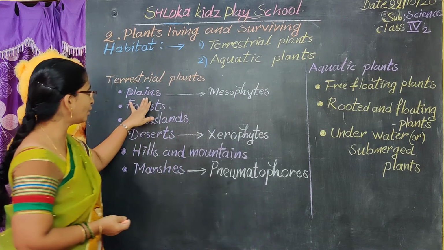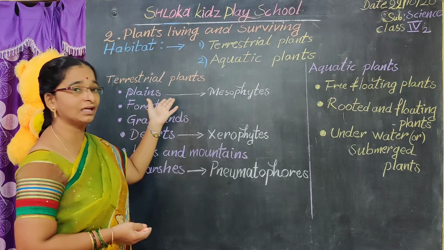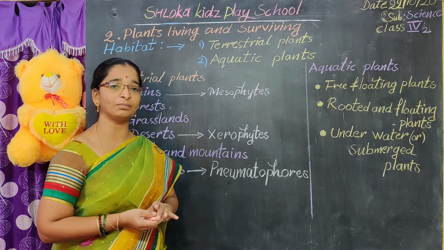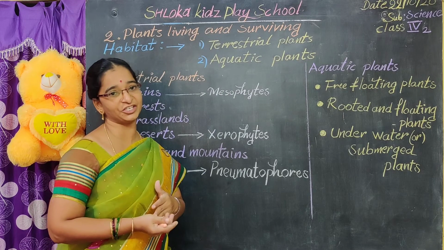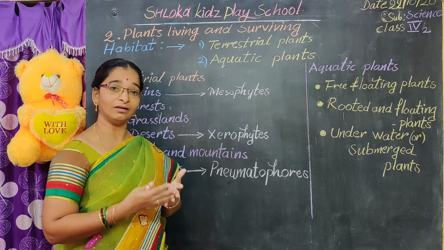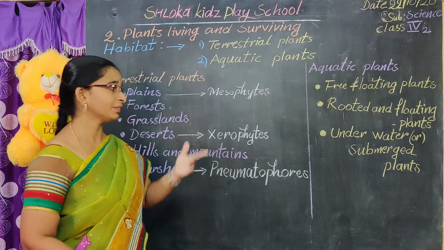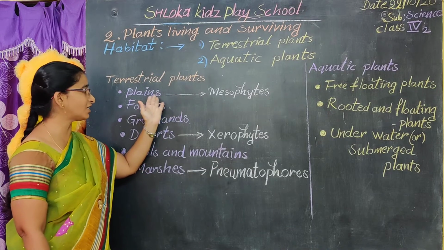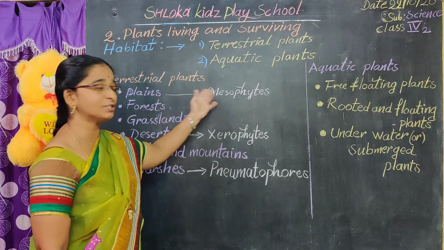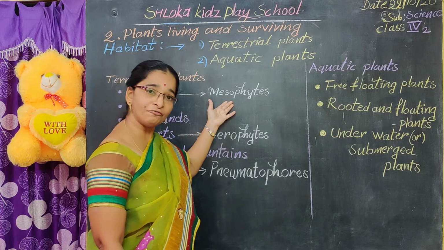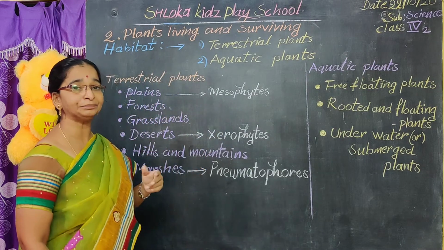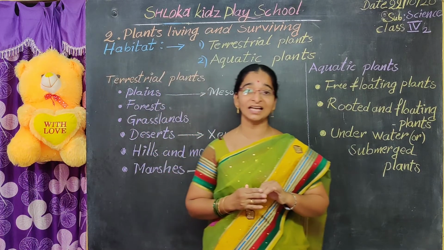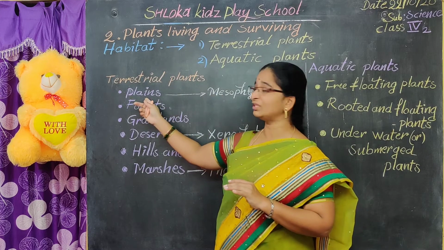Not only that, here in the plains the plants are adapted according to the climatic conditions. They will bear the hot summers also. So these plains plants are nothing but what? Mesophytes. Now tell the examples of plains plants. Banyan tree, mango tree, peepal tree, neem tree. All these are plants that live on the plains.